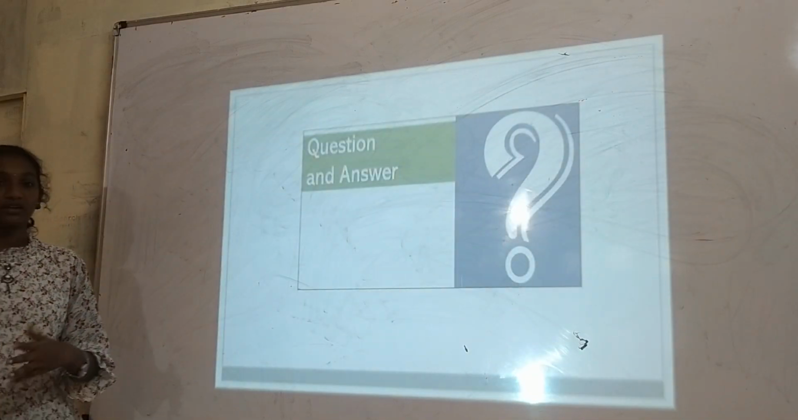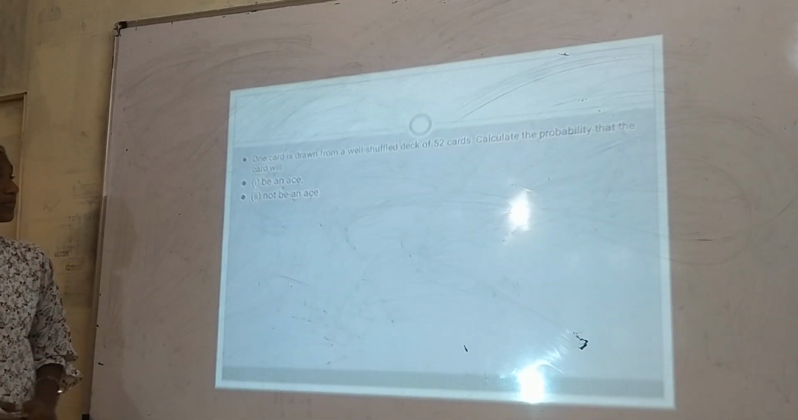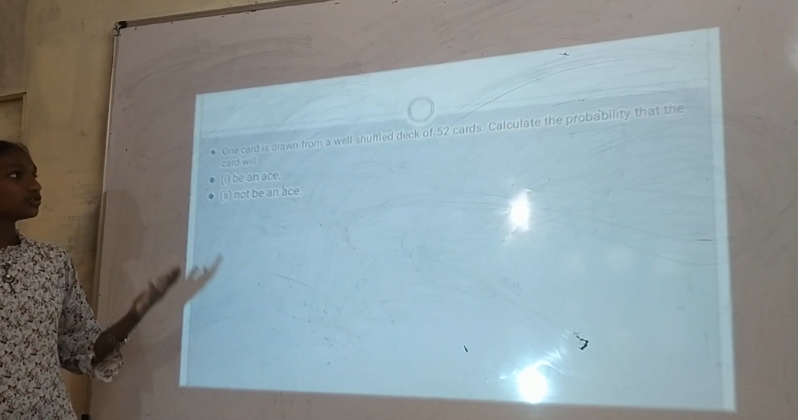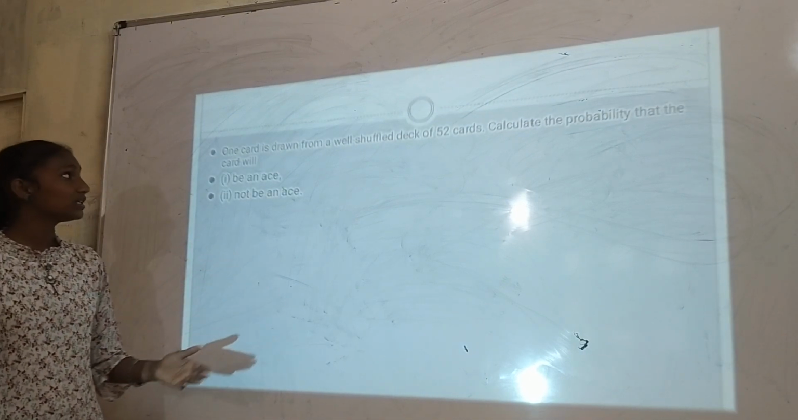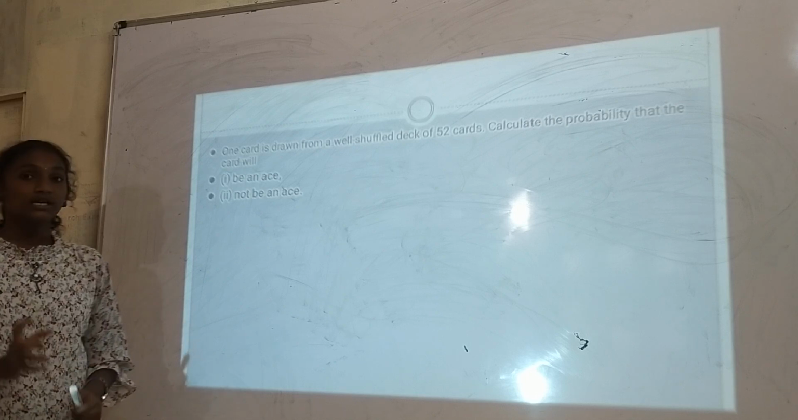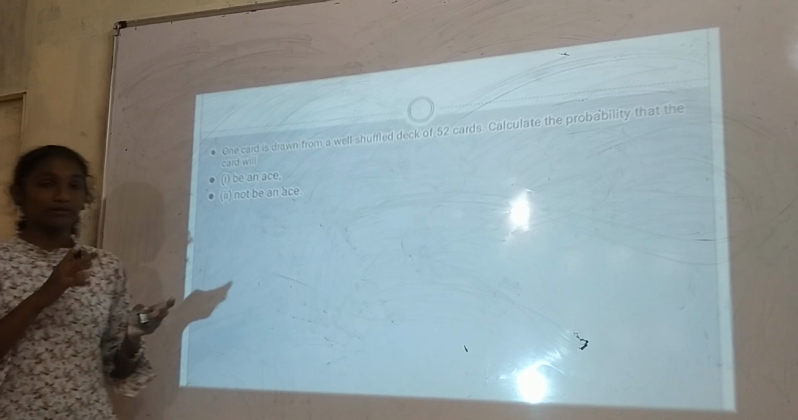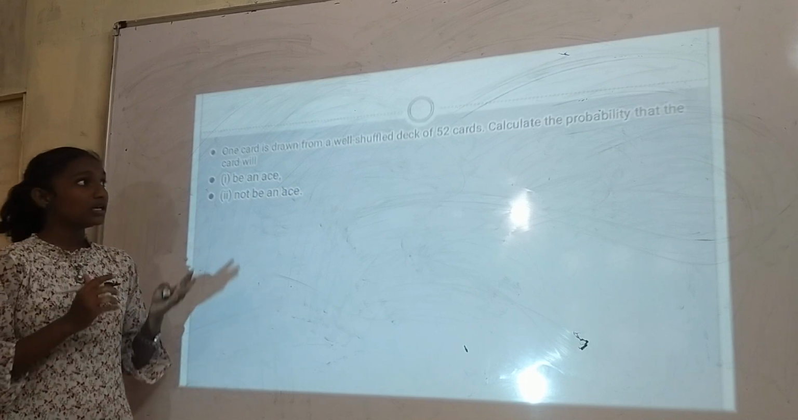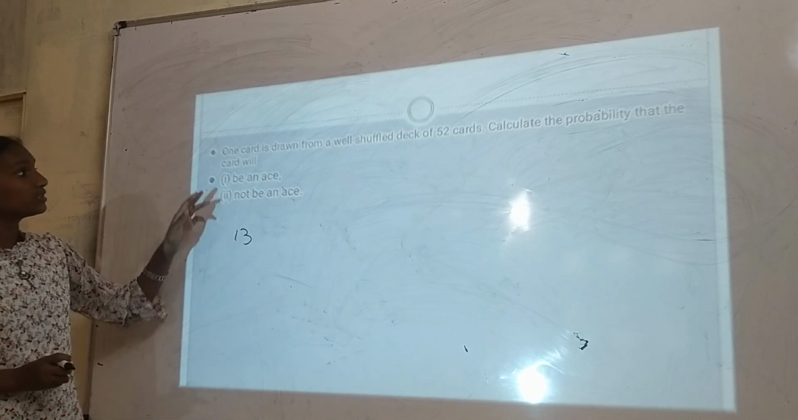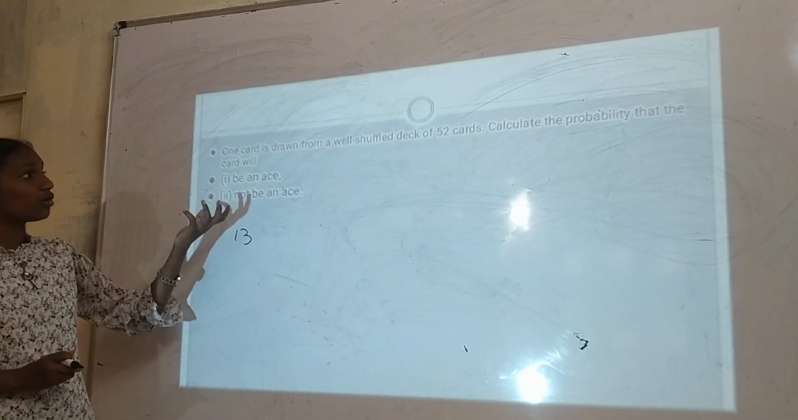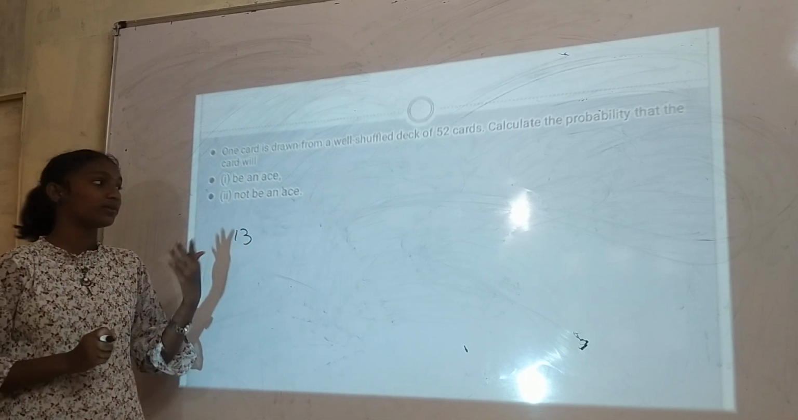So now we can see some questions regarding these topics. One card is drawn from a well-shuffled deck of 52 cards. Calculate the probability that the card will be an ace. In a set of 52 cards, there will be 4 groups of 13 cards each. There are 4 aces, and what they are asking is one card drawn from a well-shuffled 52 cards, and we have to find the probability to be an ace.